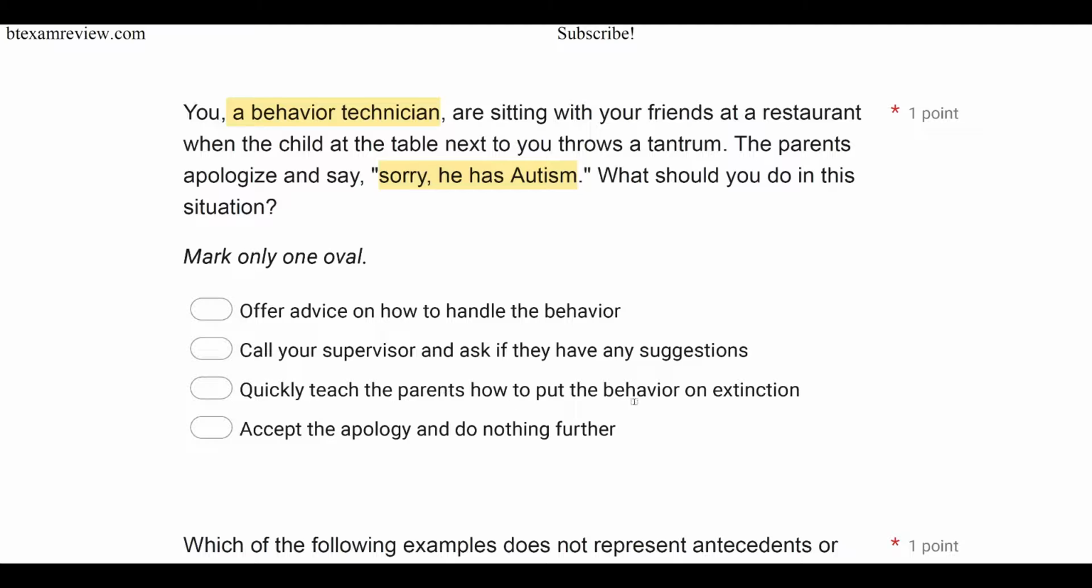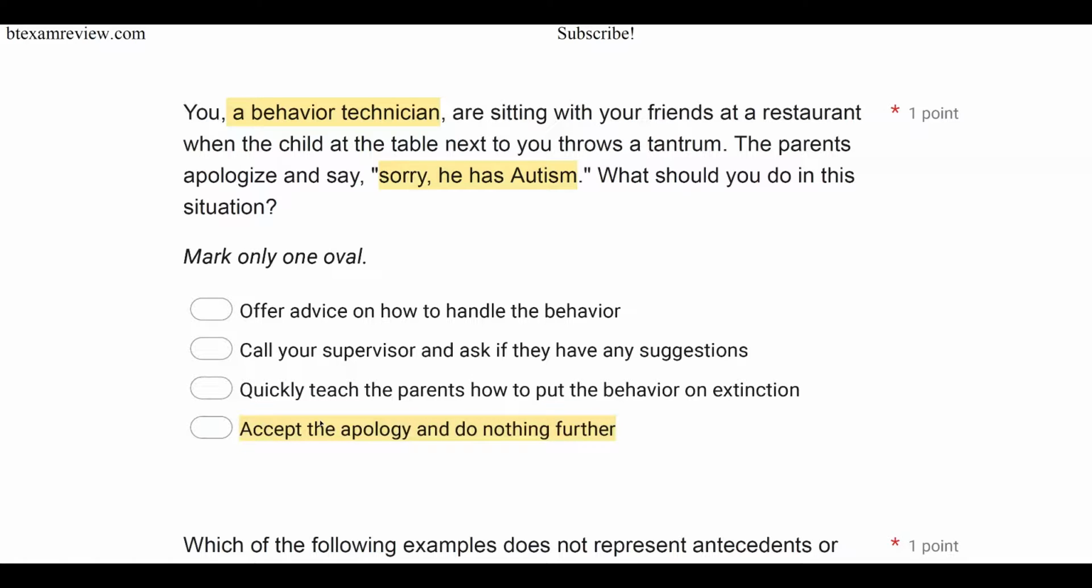C, quickly teach the parents how to put the behavior on extinction. Definitely shouldn't do that either, right? Not only are there safety concerns with putting behavior we know nothing about on extinction, it's just not your role. It's not your place as a technician. And then D, accept the apology and do nothing further. This is how you should handle it.